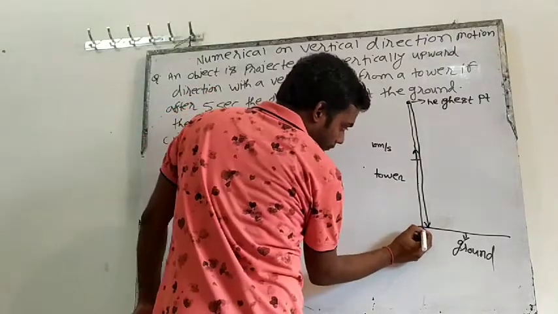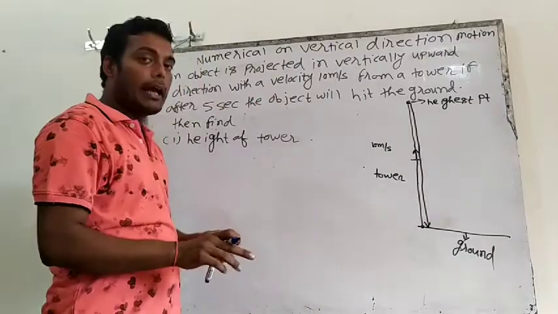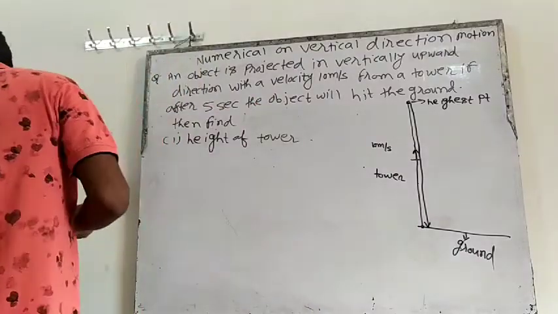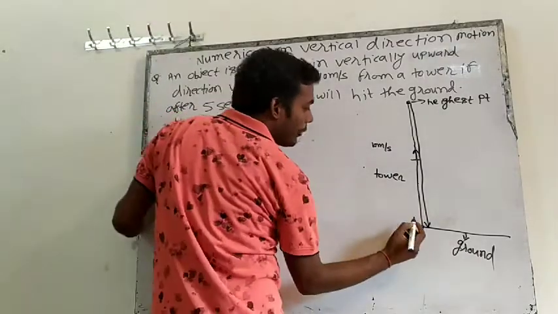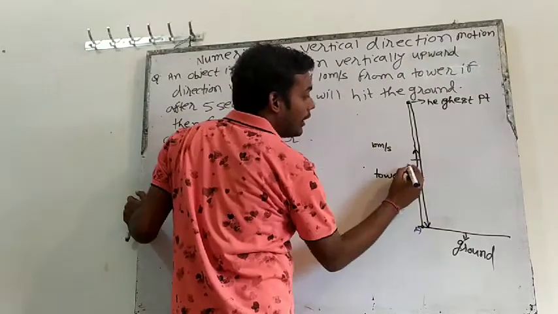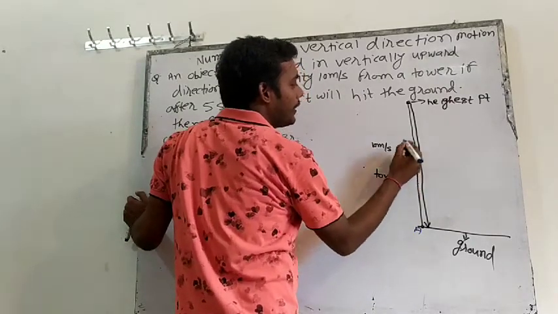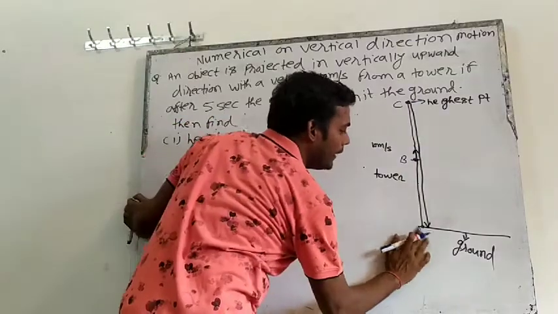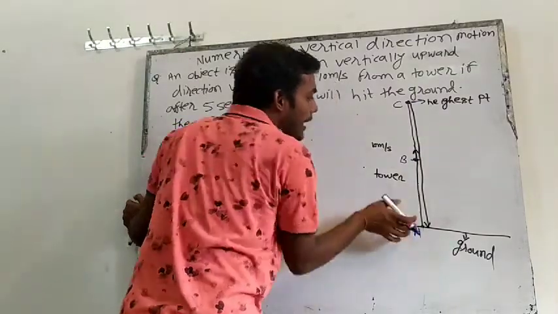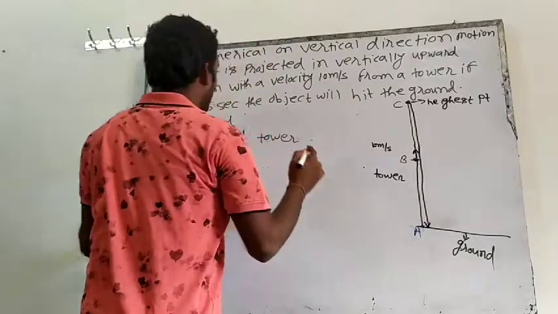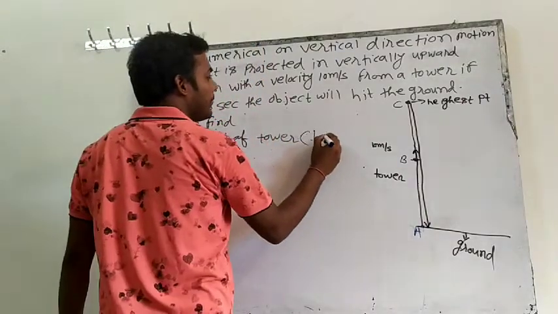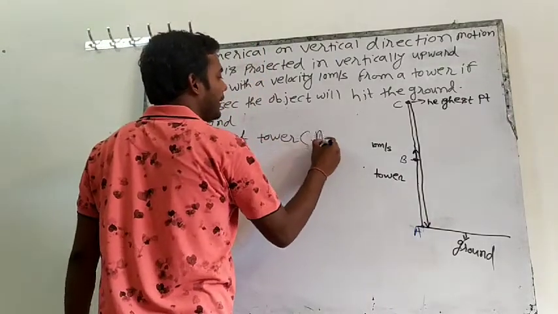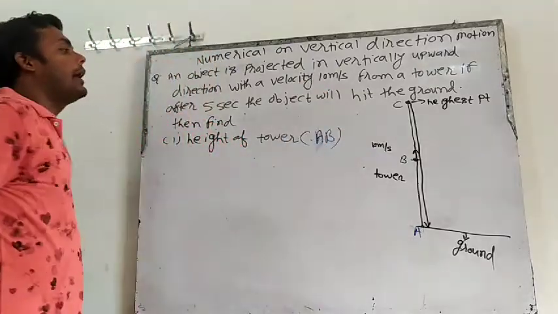Let's say I am taking some names for this. Let's say this point is A, this point is B, this point is C. So we have to find the height of AB. What is AB? It is the height of the tower. So we have to find the height of tower, which means AB length. So how can we find it?